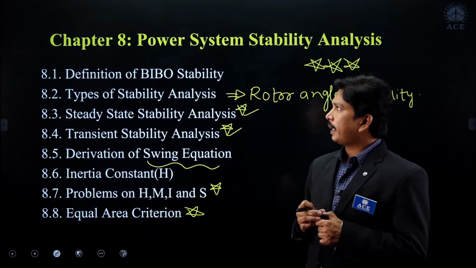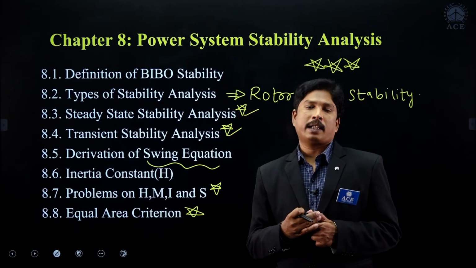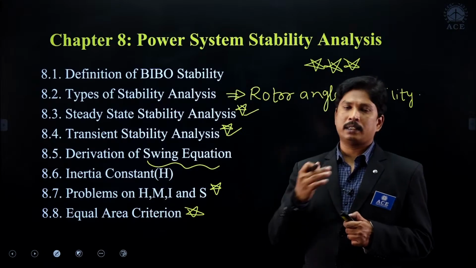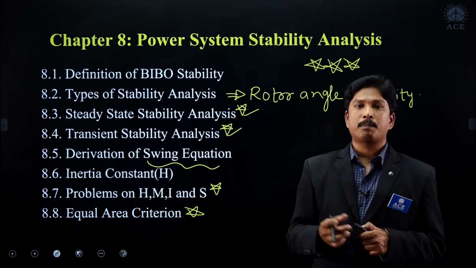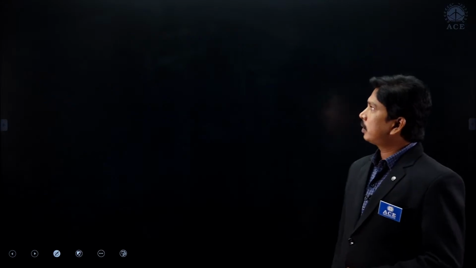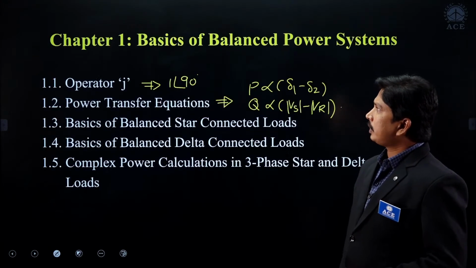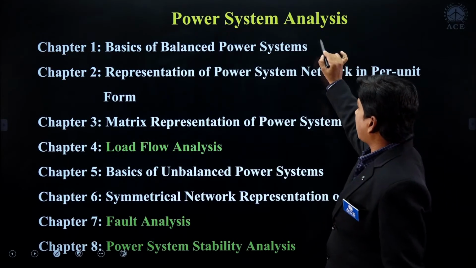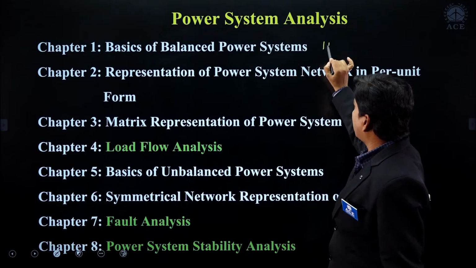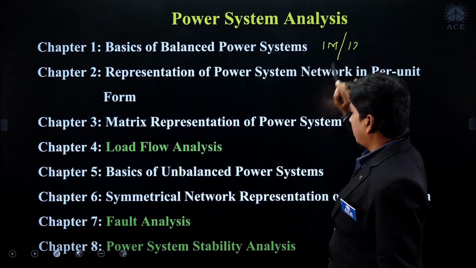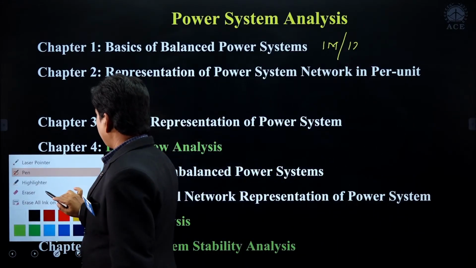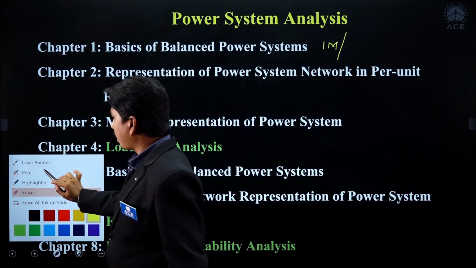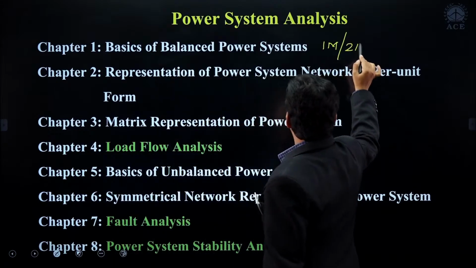To study power system stability analysis, we need the first and second chapters very clearly. The first chapter is the basics of balanced system, and the second chapter is the basics of per unit system representation. Clear, students? Coming to all these chapters, in each one we can expect at least one 1 mark or one 2 mark question. In chapter 1, we can get a 1 mark or 2 mark question.